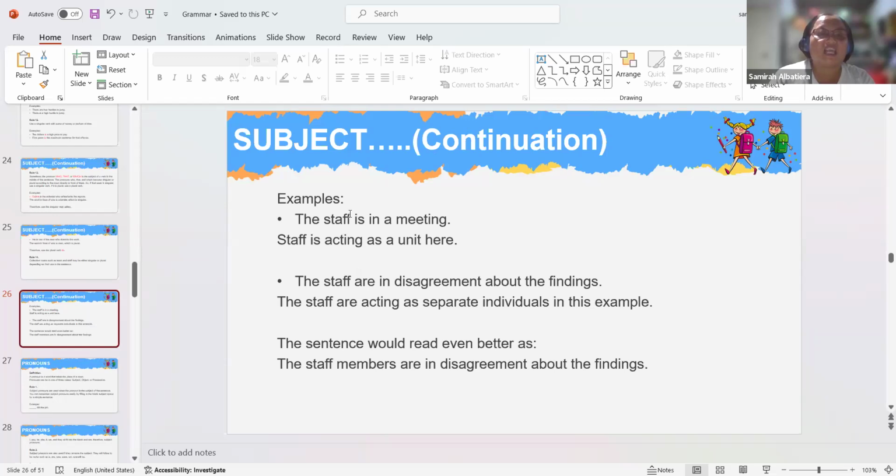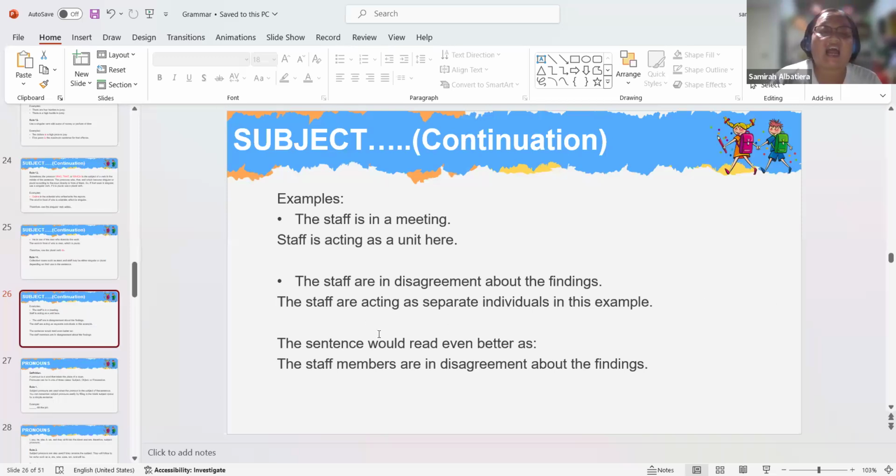If you look at this, staff is acting as a unit. So staff here is actually being one. And then another example: the staff are in disagreement about the findings.